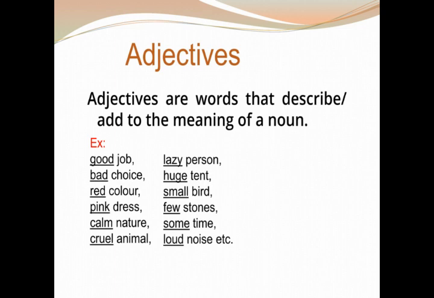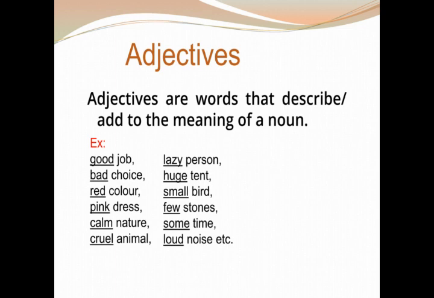Therefore, these underlined words red, pink, calm, cruel, lazy, huge, small, few, some, loud, all these can be termed as adjectives. They are termed as adjectives only because they are adding more meaning to the nouns that come after them, to the nouns that appear in that same sentence.